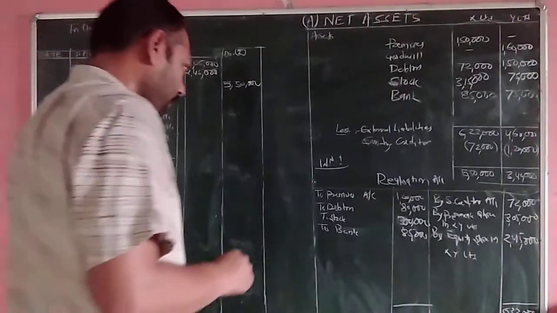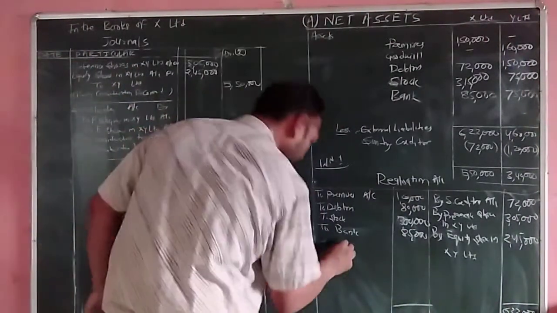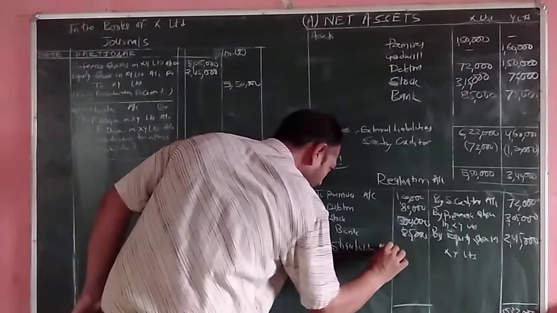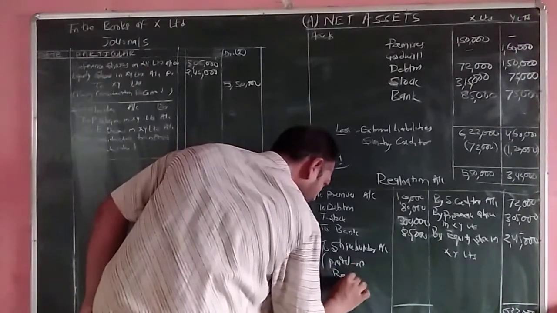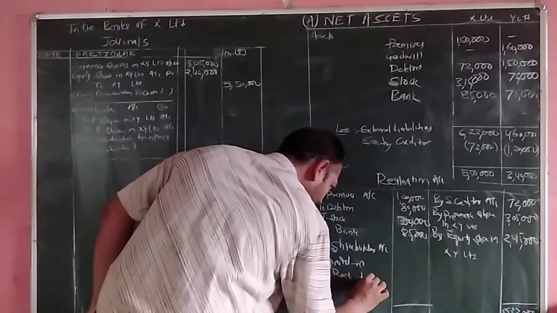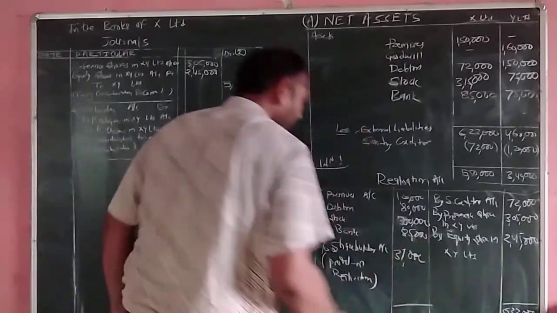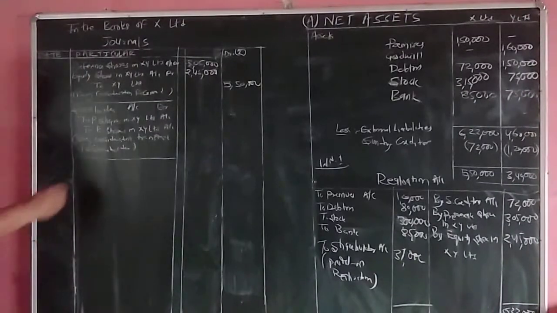It comes to 37,000. Credit is more, so there is a profit on realization which will be transferred to the shareholder account. Profit on realization is 37,000. So entry will be realization account debit to shareholder account.